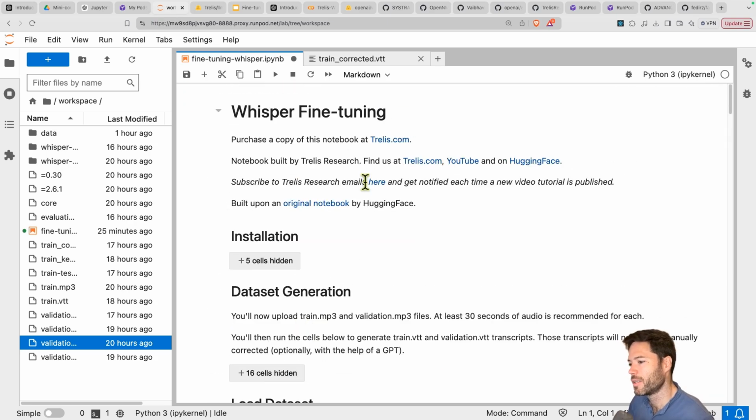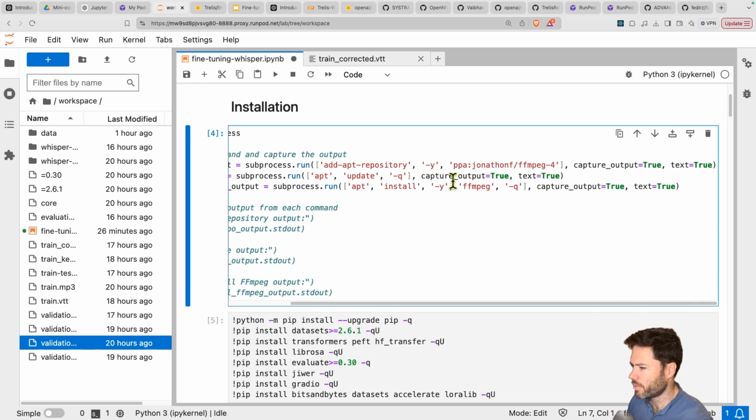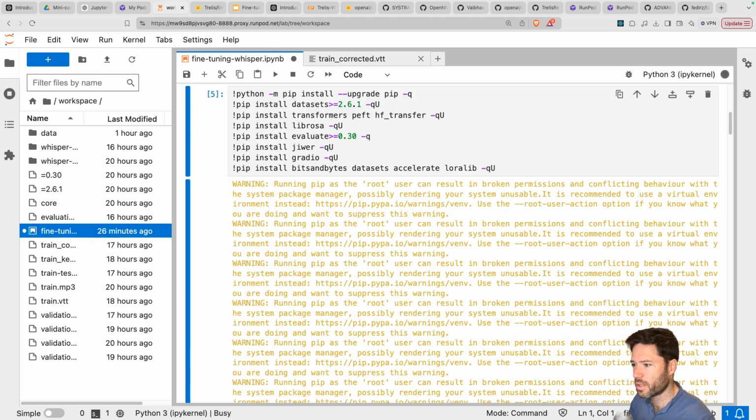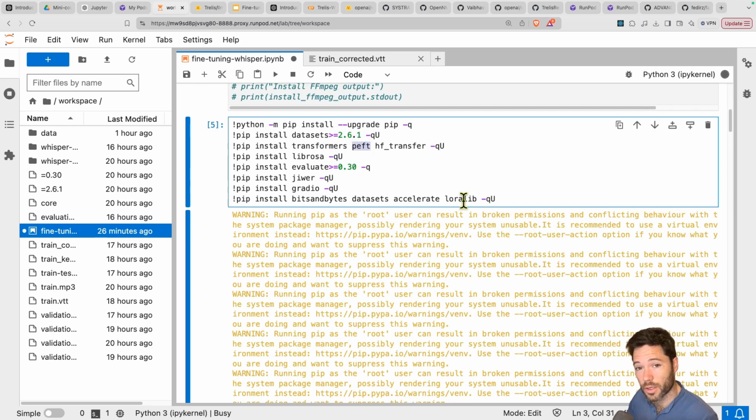All right. So for the installation, we're going to run a few cells here. FFmpeg is an important audio processing library that we'll need to update. So we'll install that, and we'll install a number of other libraries here, including transformers and parameter efficient fine tuning, which allows us to do the LoRA fine tuning. Now you can use quantization. Most likely I haven't tested it out, but this would allow you to reduce VRAM.